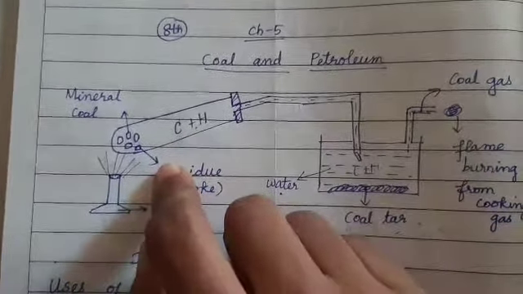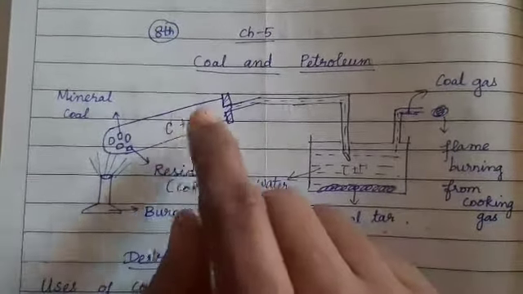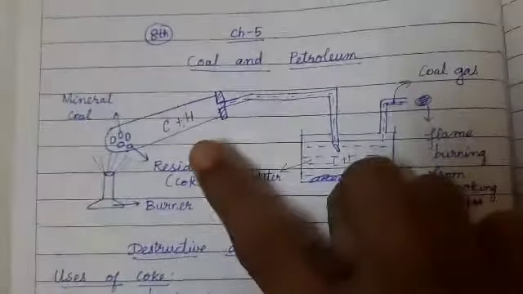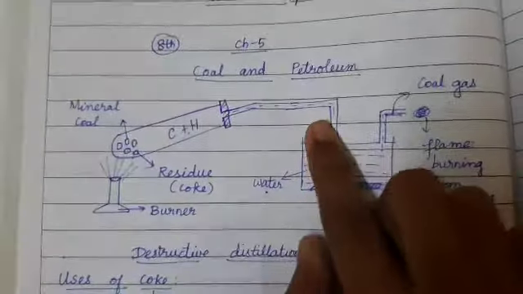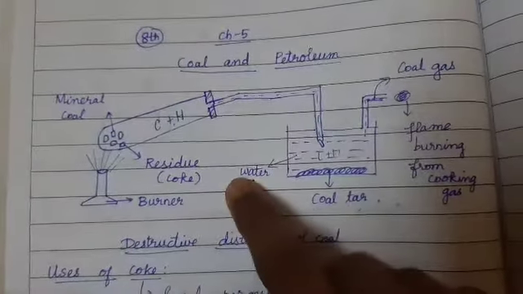During the burning, the coal will produce gases like carbon and hydrogen. They will be collected using a tube and released in the beaker filled with water.